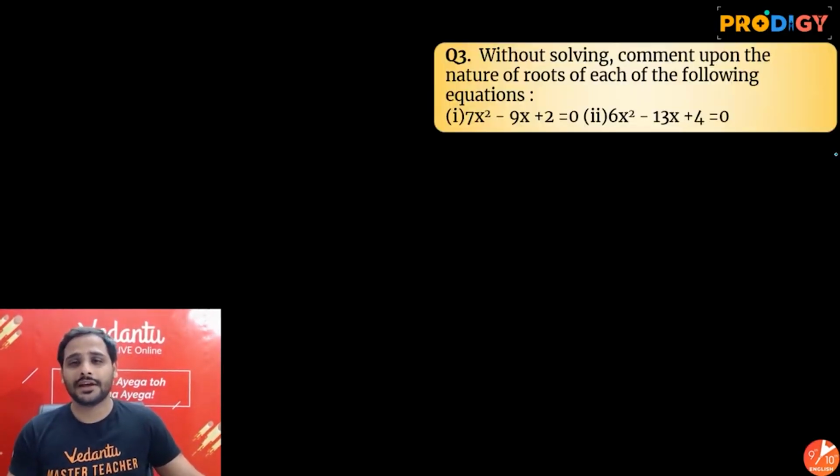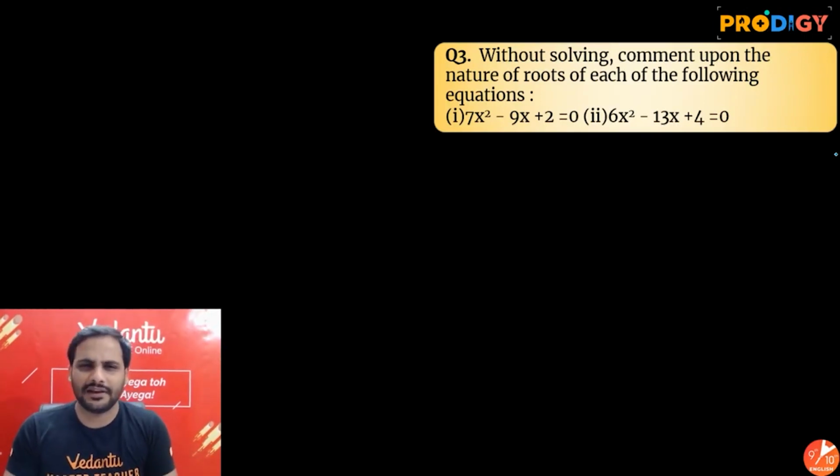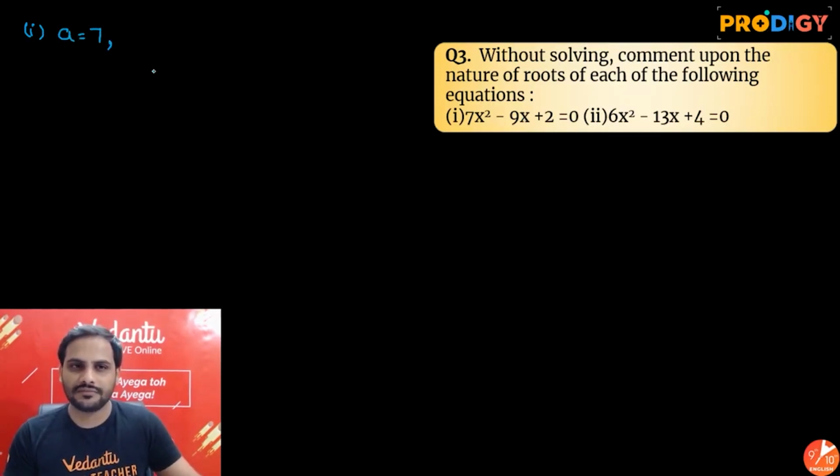Without solving, comment upon the nature of the following equation. How easy it is, yeah. We just have to use b square minus 4ac. So for the first equation, let's see what are the values of a, b and c. For the first equation, a is equal to 7, yes. B is equal to minus 9, yes. And c is equal to 2. A, b and c. So I can say discriminant is equal to b square minus 4ac.